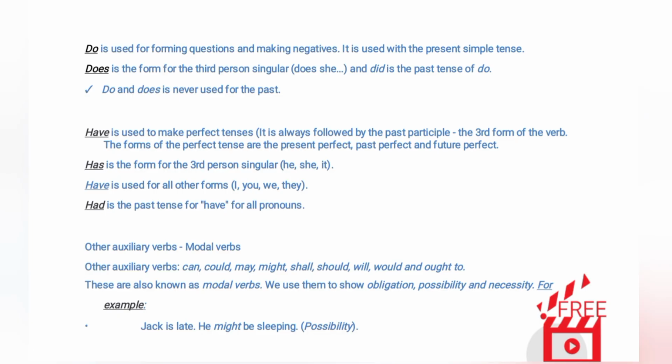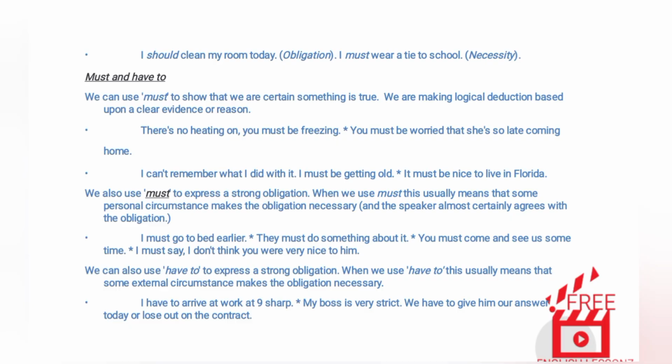Other auxiliary verbs, modal verbs: can, could, may, might, shall, should, will, would and ought to. These are also known as modal verbs. We use them to show obligation, possibility and necessity. For example, Jack is late. He might be sleeping. Possibility. I should clean my room today. Obligation. I must wear a tie to school. Necessity.